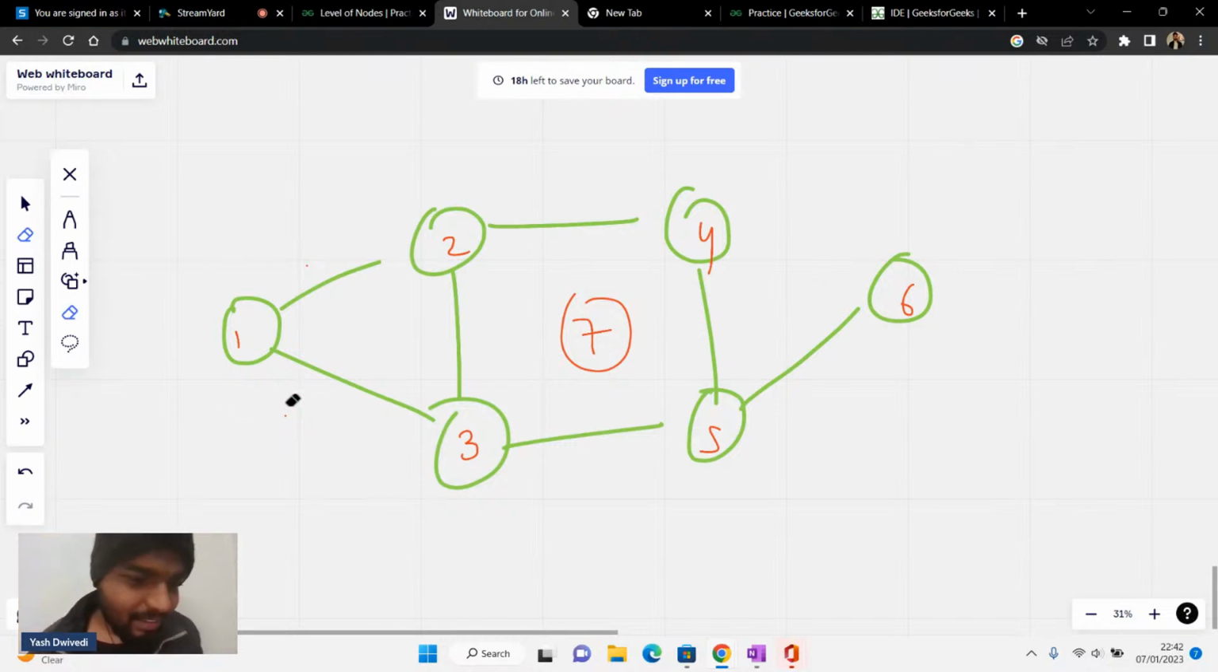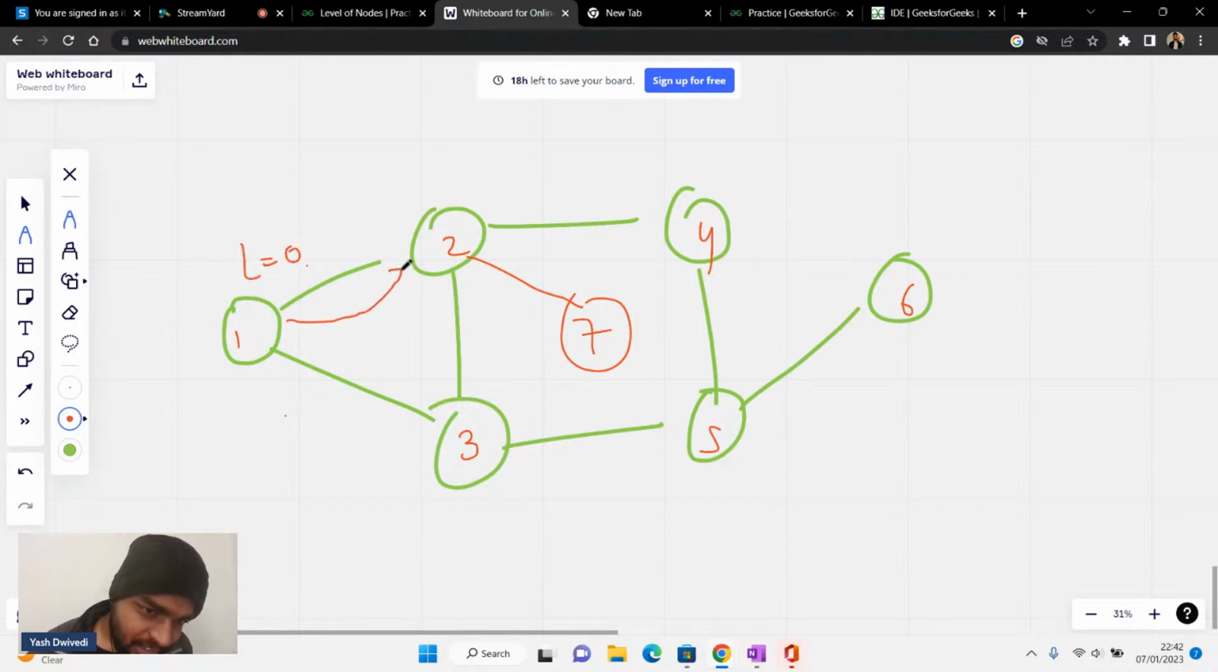Can I say that if I am at a current node, and this guy has a level equal to 0, and I am going from this node, visiting the next node, its level will be my level plus 1? What do you think? Please write plus 1 in the chat.